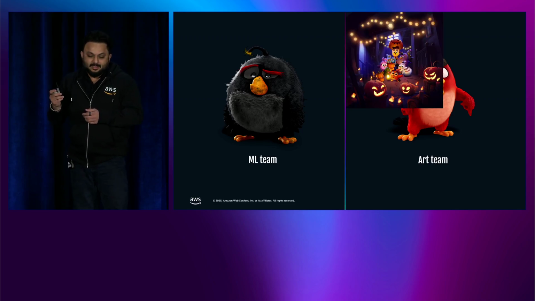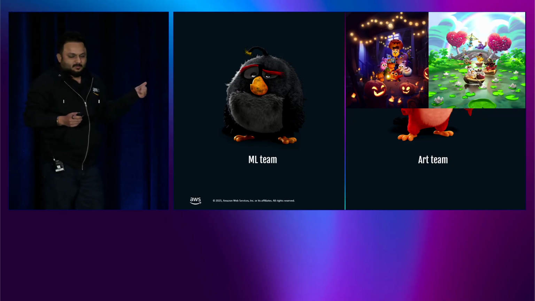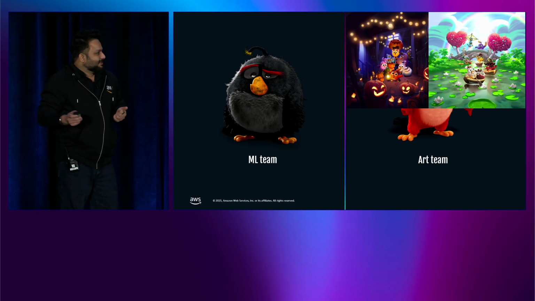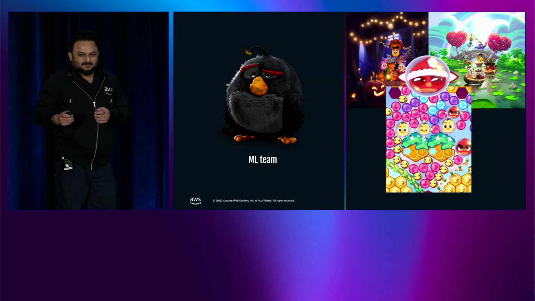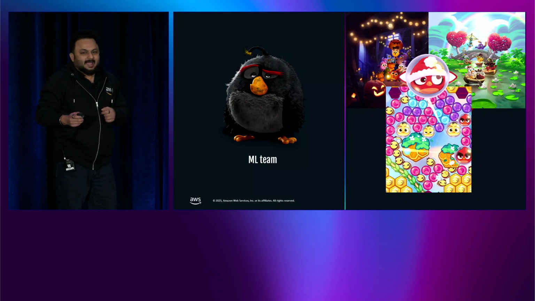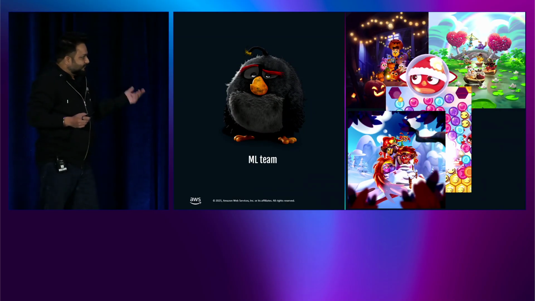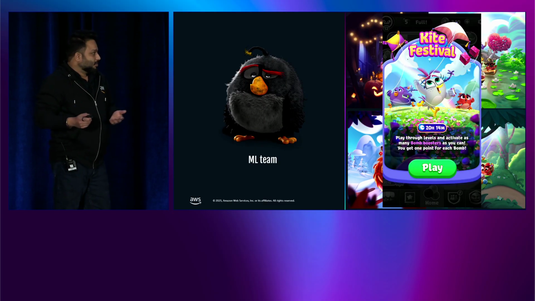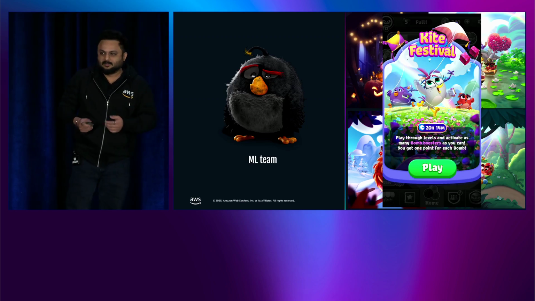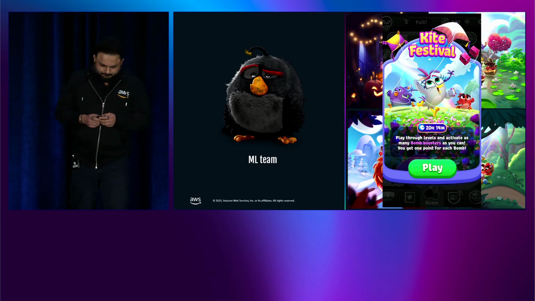Imagine that for each new season, Halloween, they need spooky birds. Valentine's, they want all the birds and pigs to look lovely. Christmas, bring the Santa hat for everyone. And that's just different seasons. Imagine new game features, more art needed, special events, more art needed, and that's just making the life of an artist and their pipeline very daunting, and that's what they were facing.